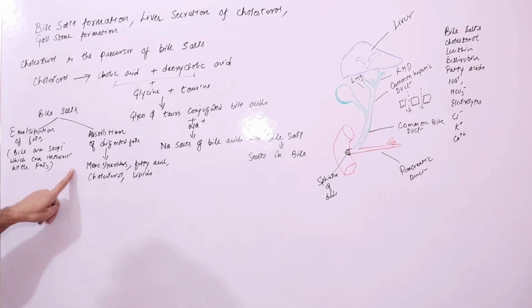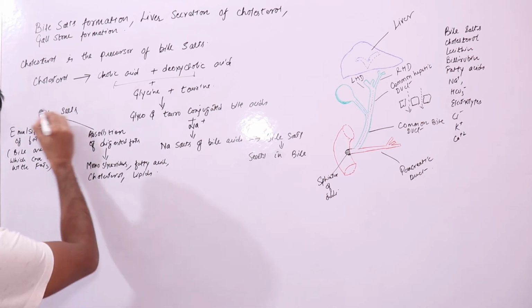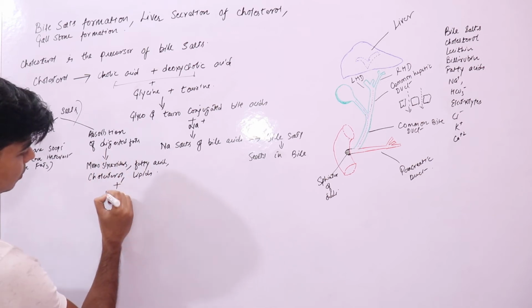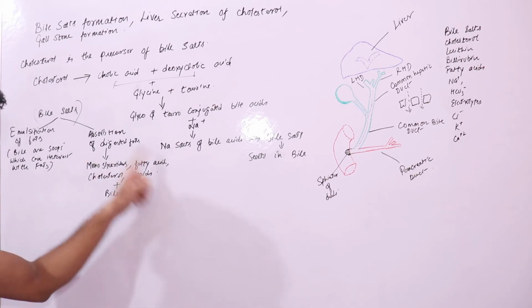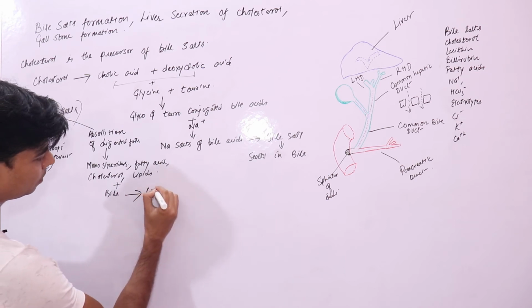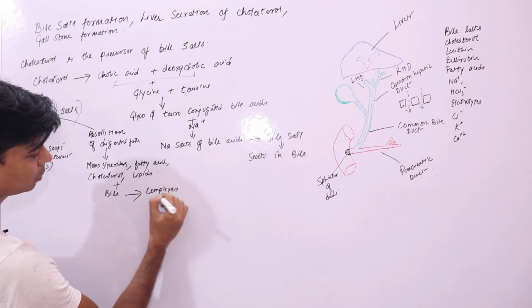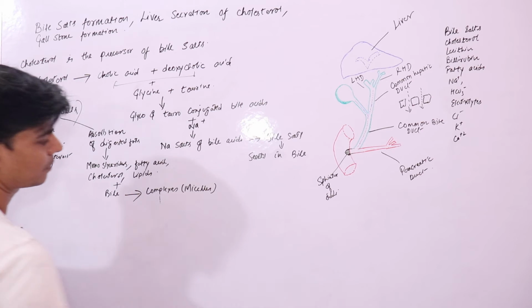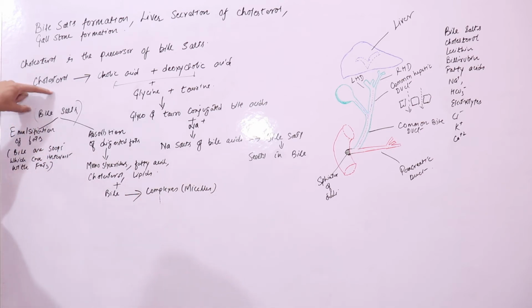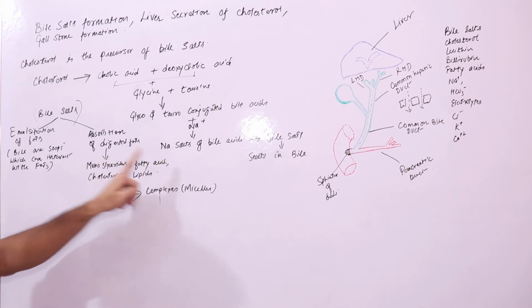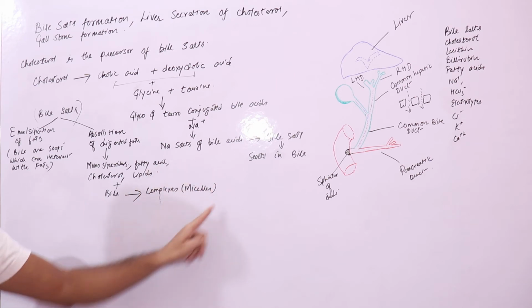So what these bile salts basically do is chemically form complexes with these products, and we call these complexes micelles. So bile salts will combine with these digested products of fats, which are lipids, monoglycerides and fatty acids, to form these complexes.